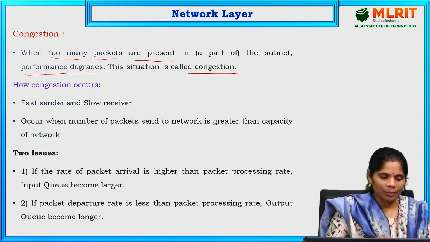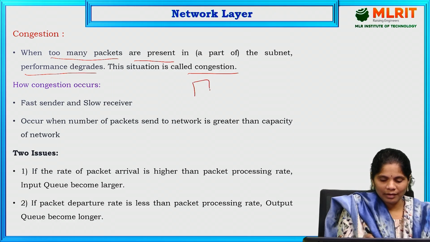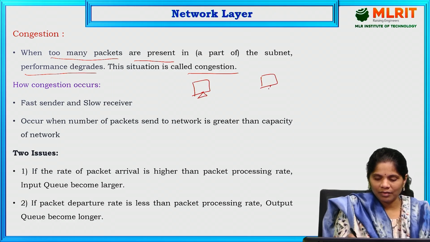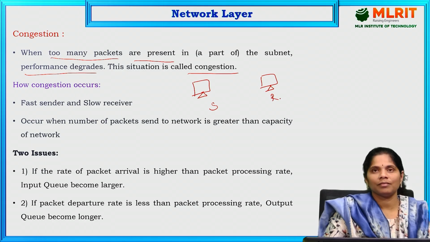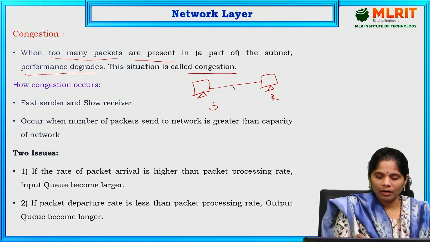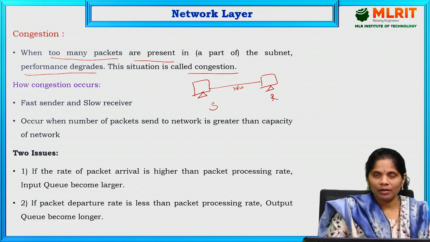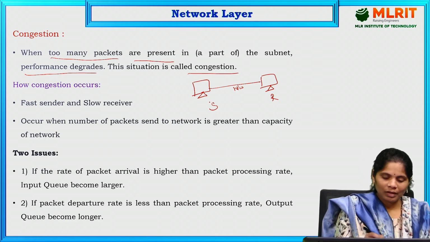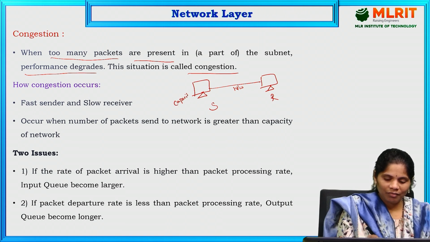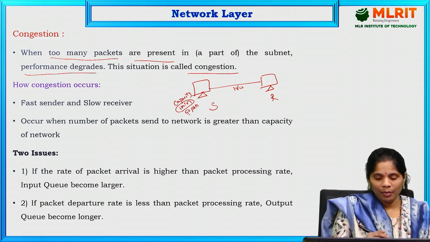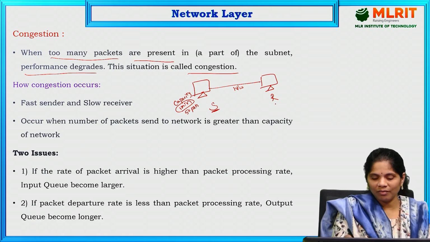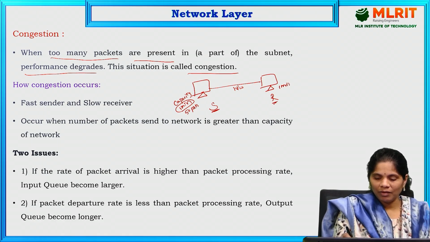To understand this, first see this example. Suppose here the sender is there, and here is the receiver. Whenever data is sent through this particular network and channel, suppose the capacity of the sender is that within 1 minute it can transfer 50 packets. That is the capacity of the sender. Coming to the receiver capacity, in 1 minute it will receive only 10 packets. That is the capacity of the receiver.